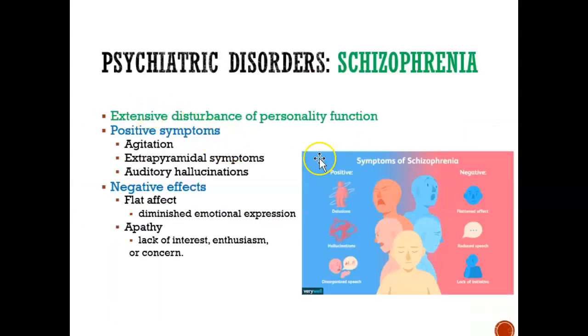So positive symptoms are these symptoms that are pretty aggressive. Negative symptoms are these symptoms, which are flat affect. And when I say flat affect, what that means is they can't show emotion. So yes, they feel emotion, but they cannot express their emotion. And apathy is like they have lack of interest, lack of enthusiasm. They're not talking, reduced speech. So it could be positive symptoms or negative symptoms that someone could experience.